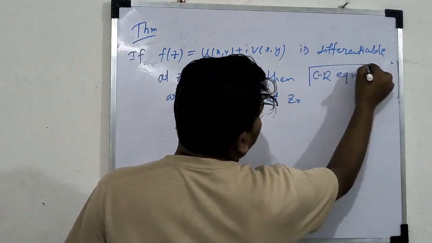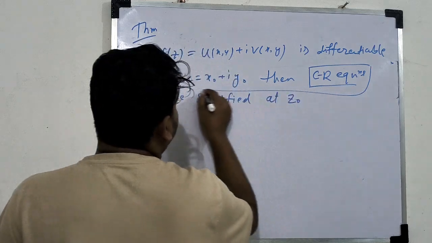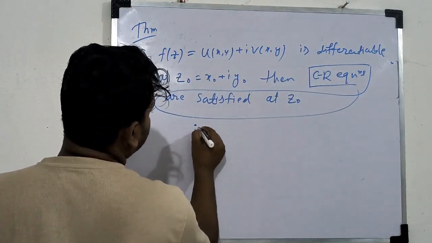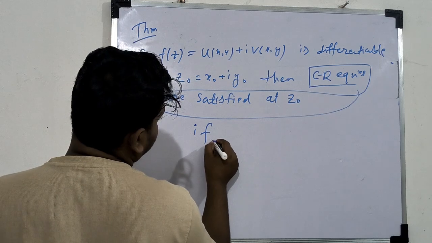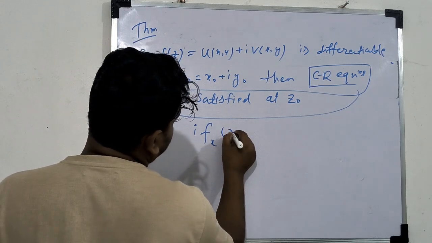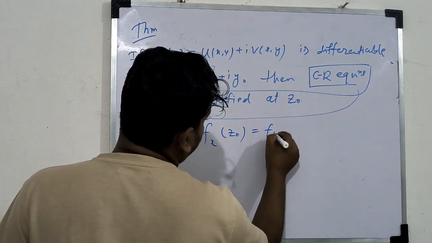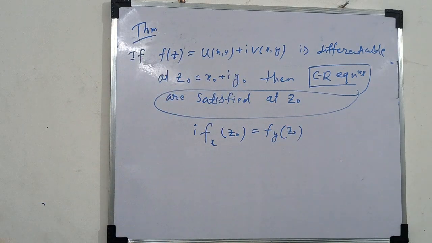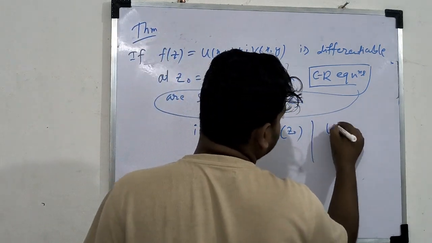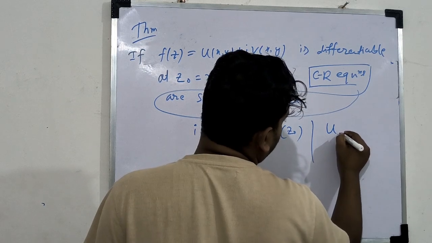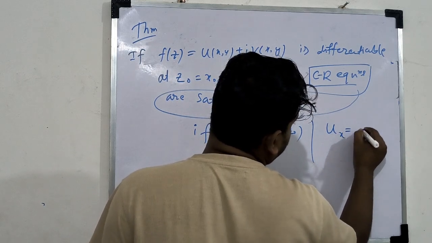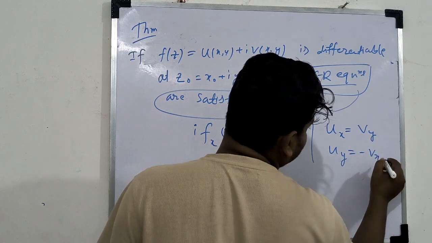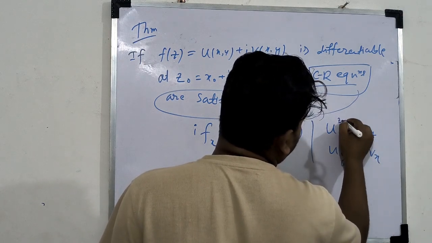Or generally you can write, if this is differentiable, then i times f_x at z0 equals f_y at z0, and from which you can find u_x equal to v_y and u_y equal to minus v_x at z0.